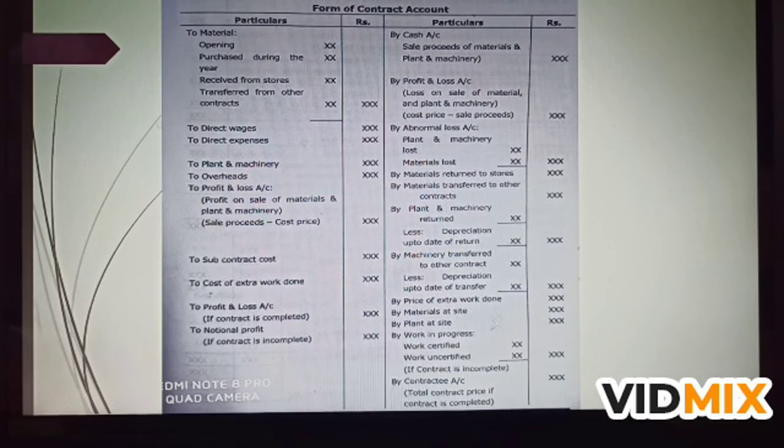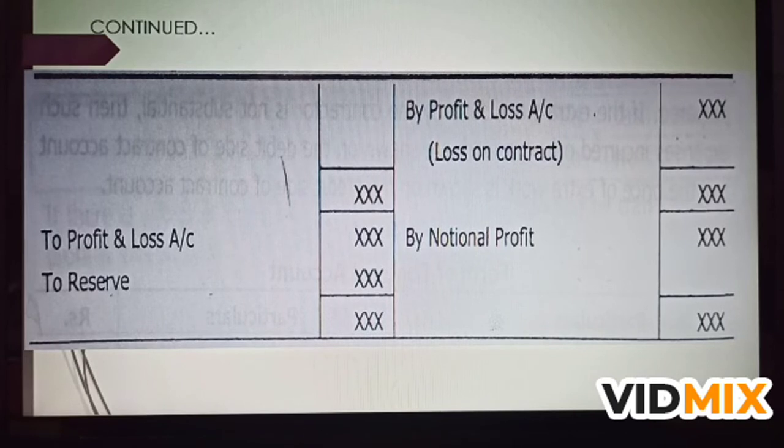Work in progress will be taken when the contract is incomplete. And if the contract is completed, we have to take the contractee's account. After making all entries in the contract account, we have to find out the result.